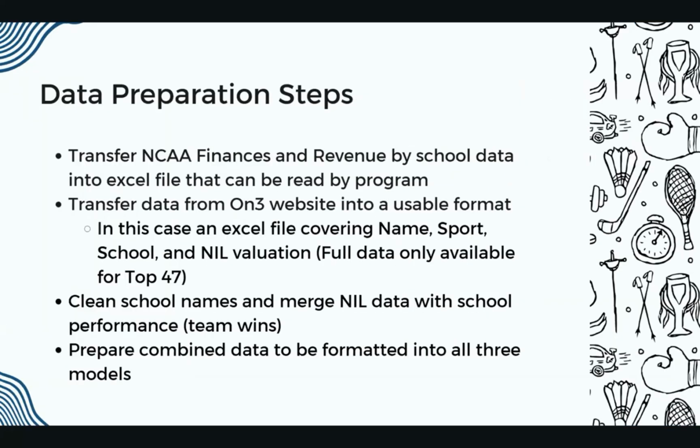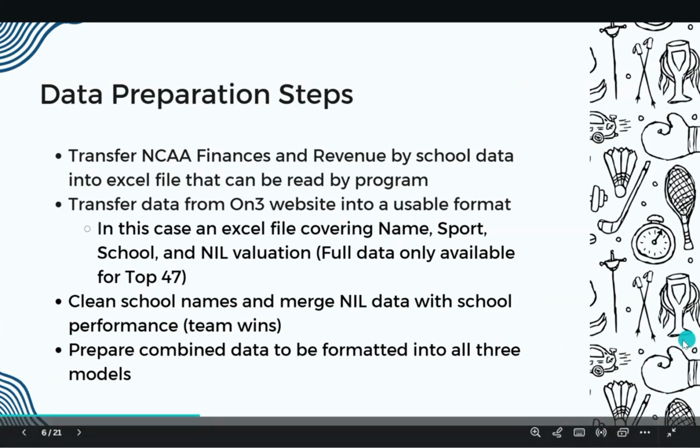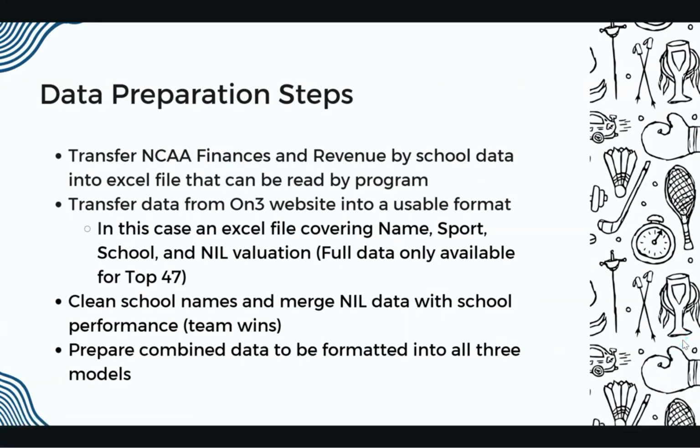Now Anthony is going to talk about data preparation. All right, so data preparation primarily happened outside of Excel to begin. For the On3 website and the NCAA finances and revenues table, we had to take those and manually convert them into an Excel file, which we could then plug into Python. The NCAA finances and revenue one, we could largely just drag and drop in, while On3, we had to create and reformat a little to cover name, sport, school, and NIL valuation. That file also only had the data available for the top 47 athletes, which is kind of a bottleneck in our data, but it is also the best data we could find.